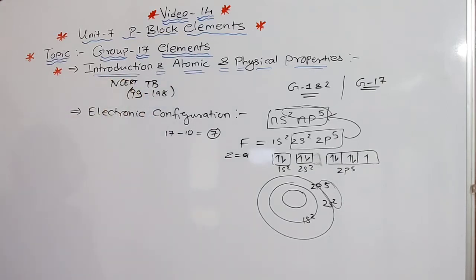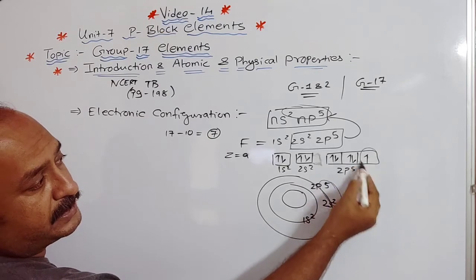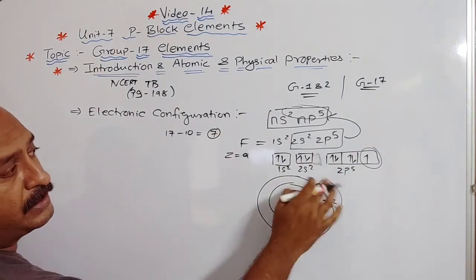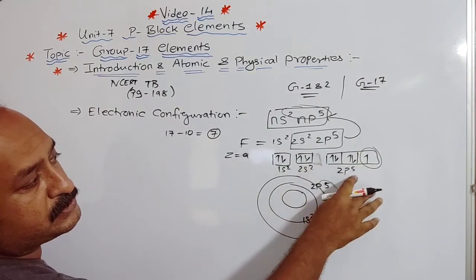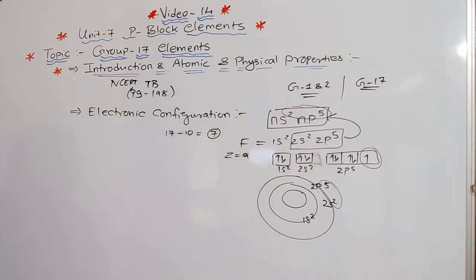Clear? Or CBSE textbook you can see that. Okay, so electronic configuration, they have a general electronic configuration, you can see, and there is only one electron less than the noble gas configuration in the last shell, right? Because here the total if 6 is there, the 6 plus 2 it will be 8 of noble gas configuration. Okay, so this was all about electronic configuration.